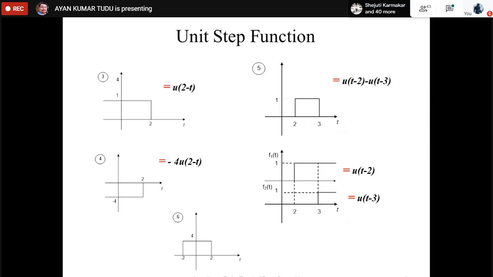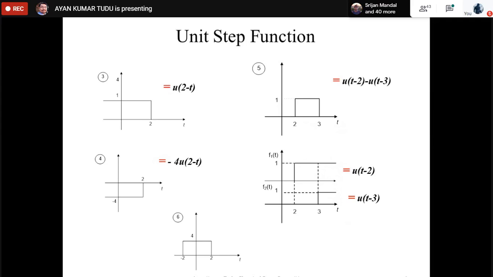What is the expression for this one then? The same logic that we have done in example 5. There is 4. 4u(t plus 2) minus 4u(t minus 2).